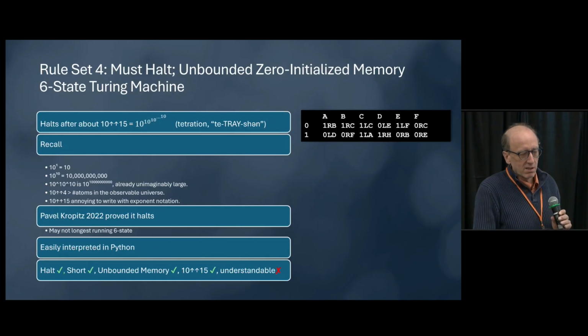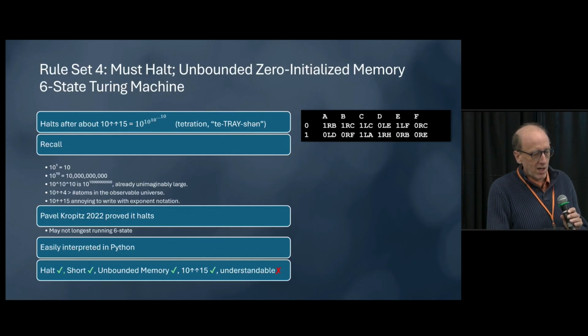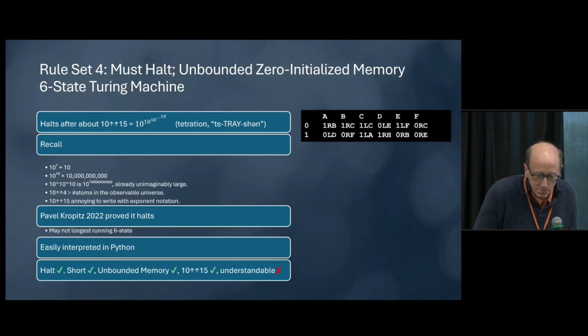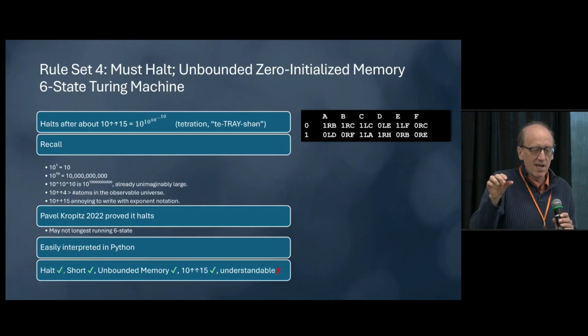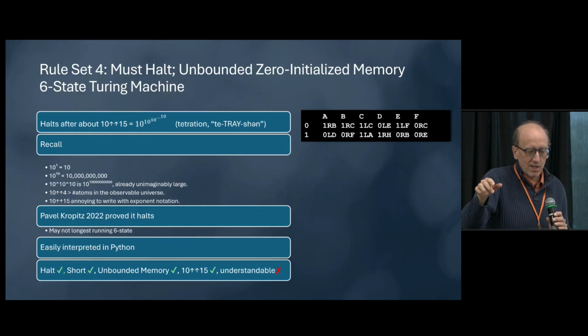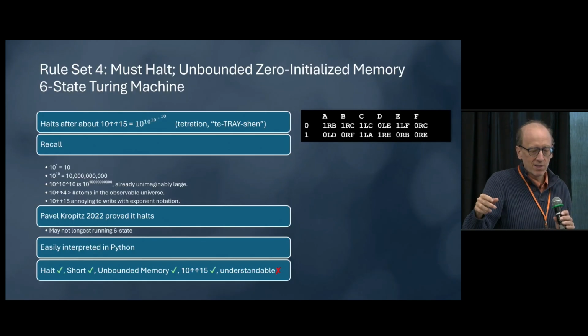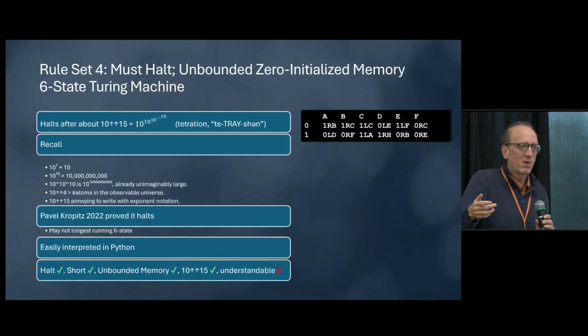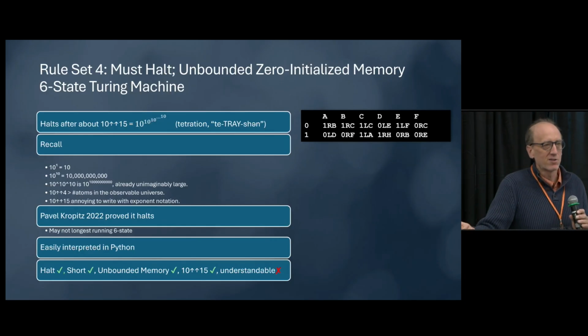Just as a reminder for exponential notation, 10 to the first power is 10, 10 to the 10th power is 10 billion, 10 to the 10 to the 10 is 10 to the 10 billion, 10 up arrow 4 is already more atoms than there are in the universe, and 10 up arrow 15 we could say is a number that's so big that it's annoying to write in exponential notation.